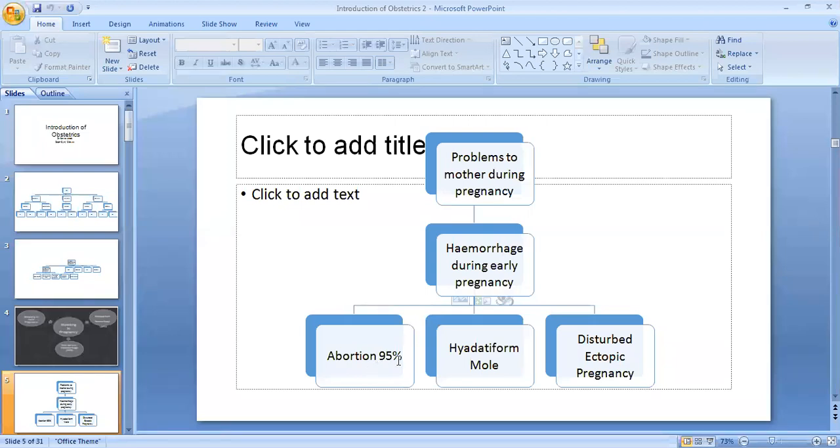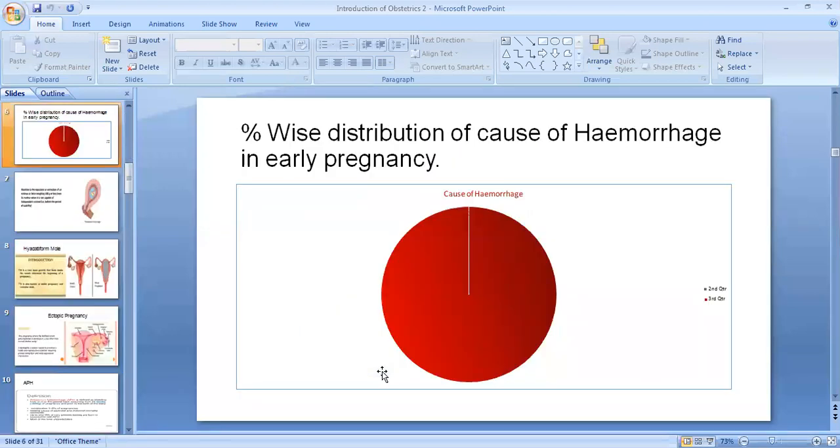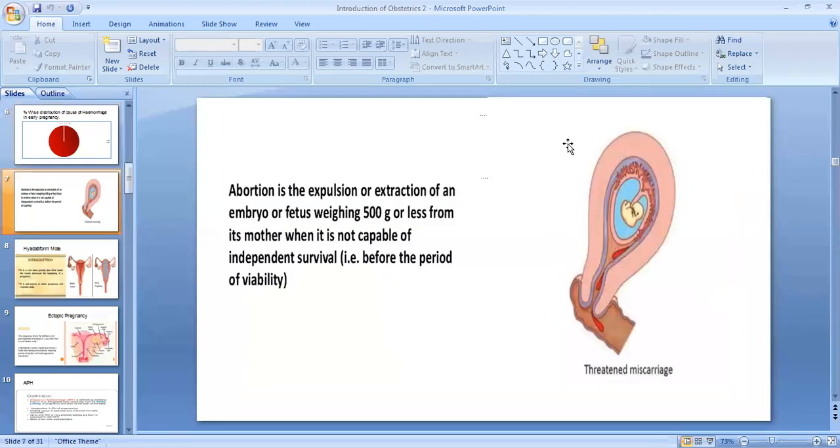It is abortion, then hydatidiform mole and disturbed ectopic pregnancy. Yesterday we saw this abortion part. Percentage wise, this whole red part is the cause of hemorrhage in early pregnancy. It is 95% abortion, and the remaining part is hydatidiform mole or ectopic.